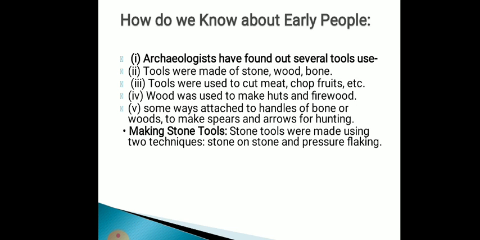Then let us start today's topic, making stone tools. Stone tools were made using two techniques. First is stone on stone and second is pressure flaking. First we will talk about stone on stone. In this, the pebble from which the tool was being made was held in one hand, and another stone, which was used as a hammer, was held in the other hand.